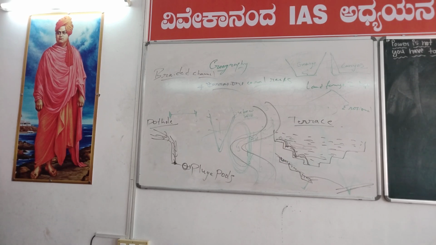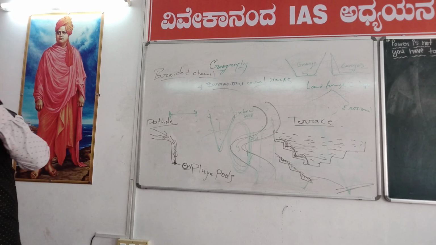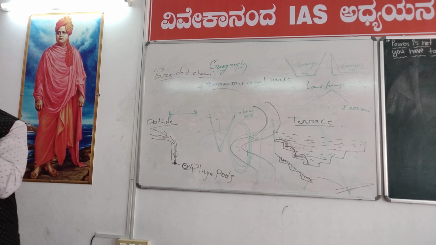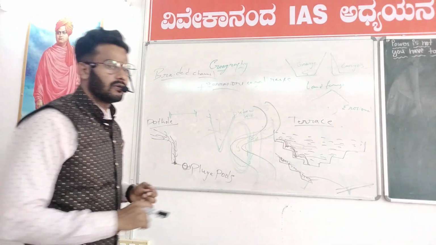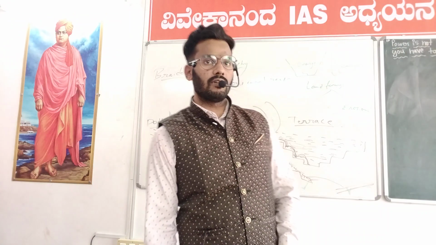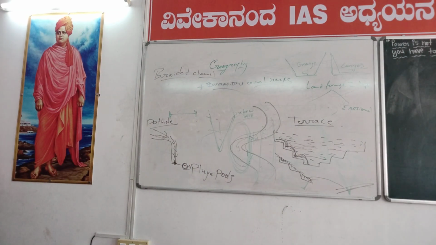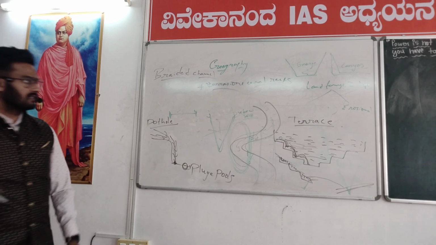Due to continuous deposition of the river, the change in the course of the river in different channels is called braided channels.